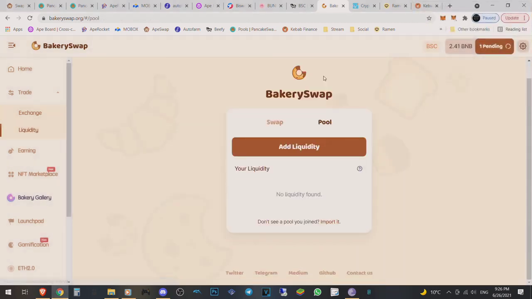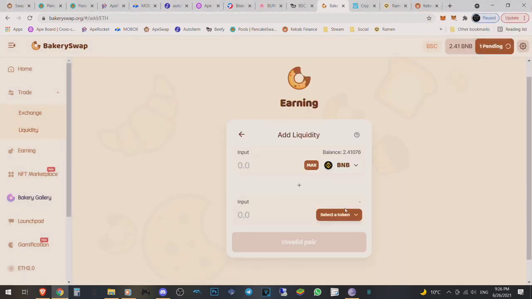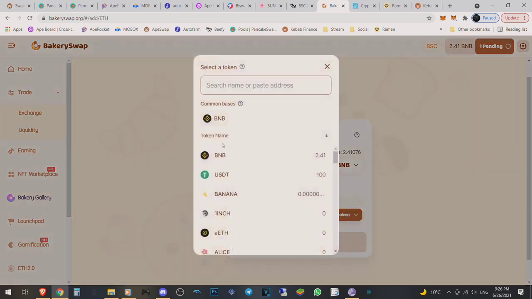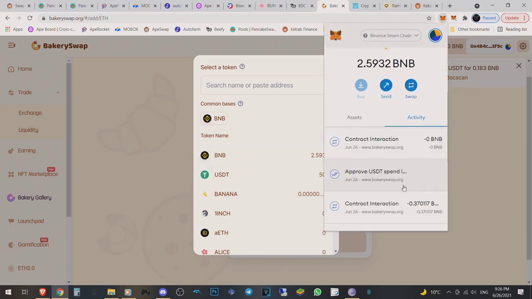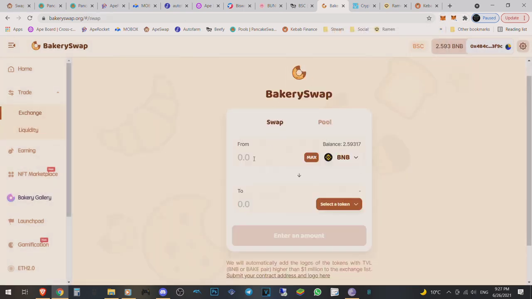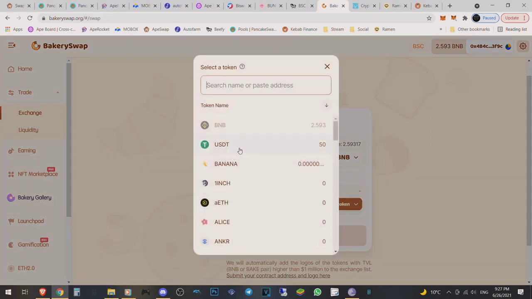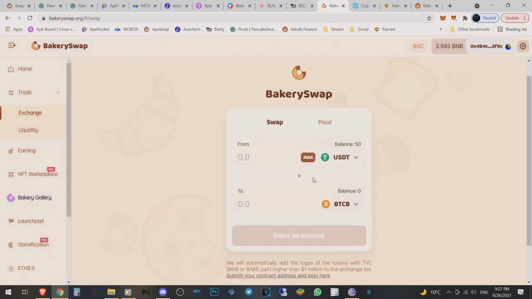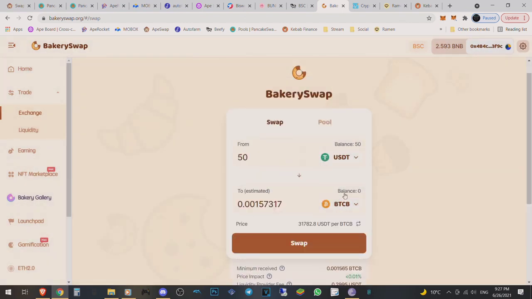And then we go into pool right here, and then we say add liquidity. We're going to say BTC. The one is BNB. The other one needs to be BTCB. Looks like the other $50 didn't swap though. Let's just have a look here to see our history. We only approved the contract. That's why it didn't swap. We go back to swap. Then we say USDT, and this needs to be BTCB. This one. $50 needs to swap over.